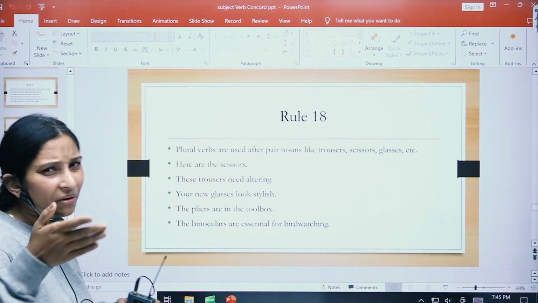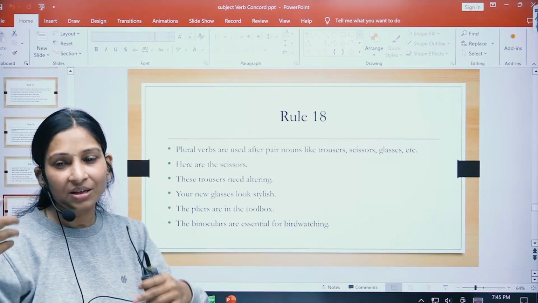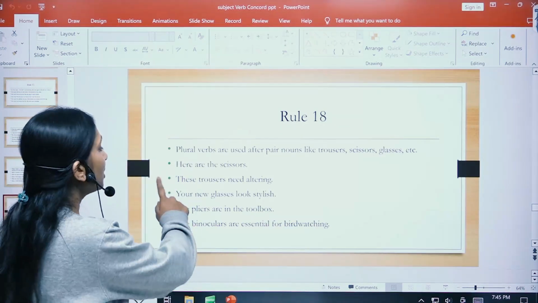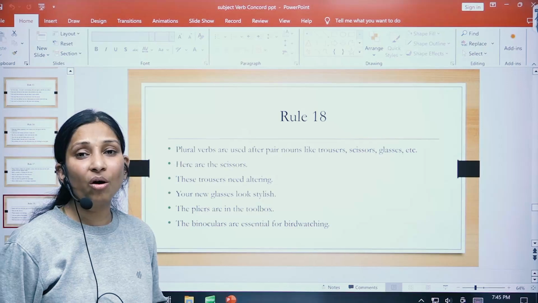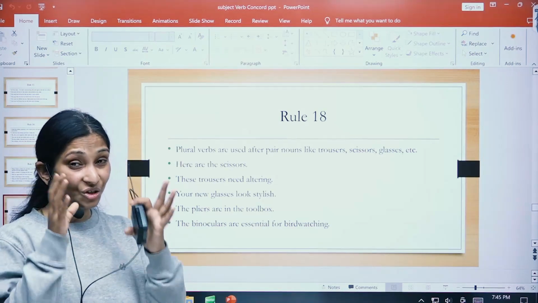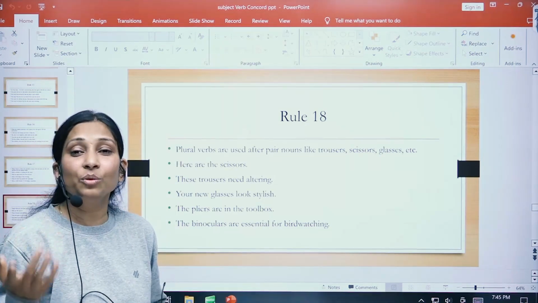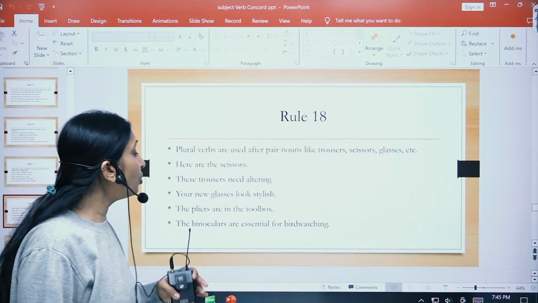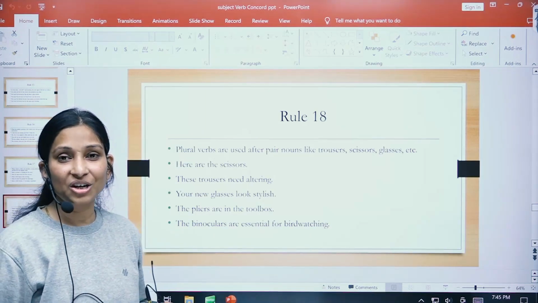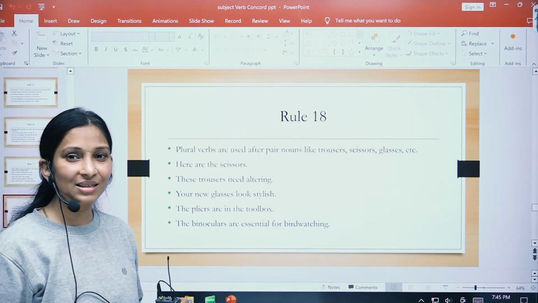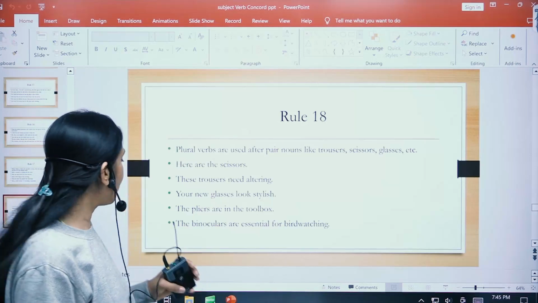Scissors are a pair of two parts, hence a plural verb will be used. These trousers need altering, right? Trousers have two parts and hence a plural verb will be used. Your new glasses look stylish. Glasses have two parts and hence we are going to take them as plural.